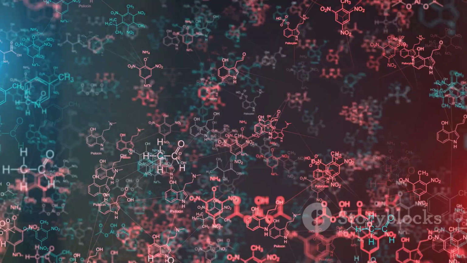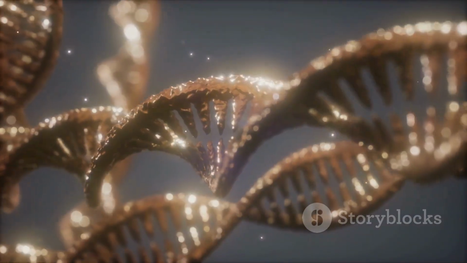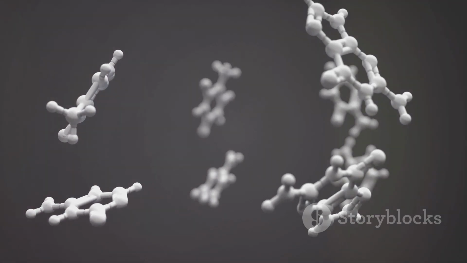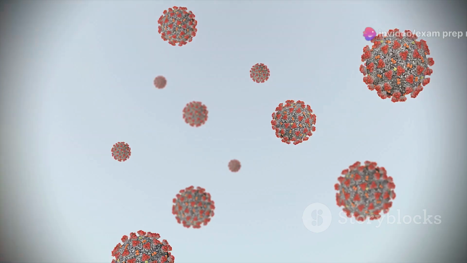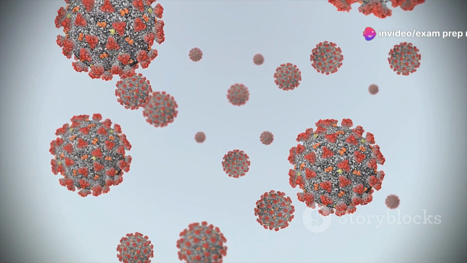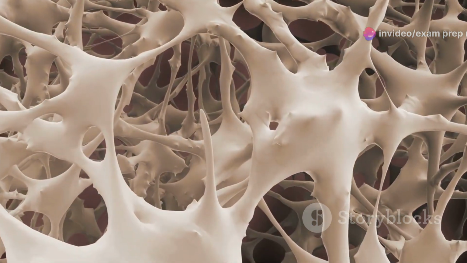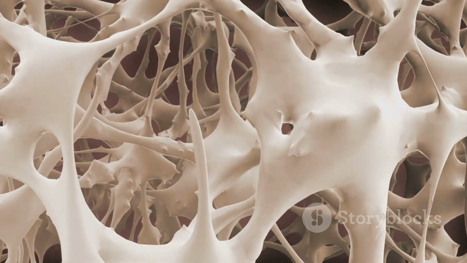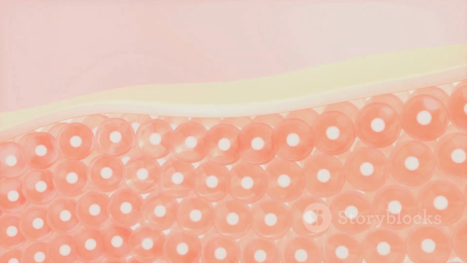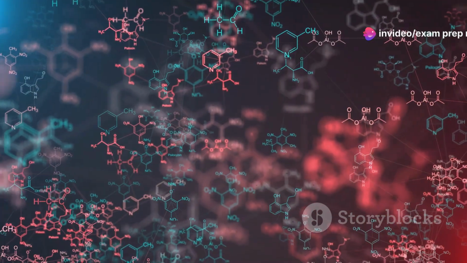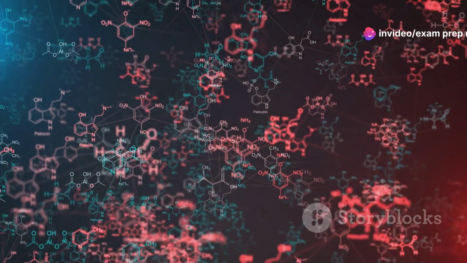The world of proteins is incredibly diverse, with a vast array of types, each specialized for specific functions. Structural proteins provide shape, support, and protection to cells and tissues. Collagen, found in our skin and bones, provides strength and elasticity. Keratin, present in hair and nails, provides rigidity and waterproofing. Enzymatic proteins act as enzymes, accelerating biochemical reactions.